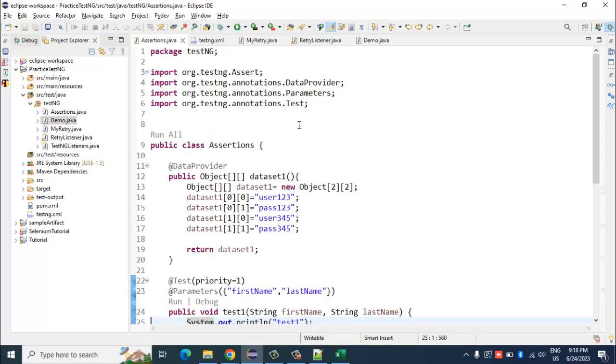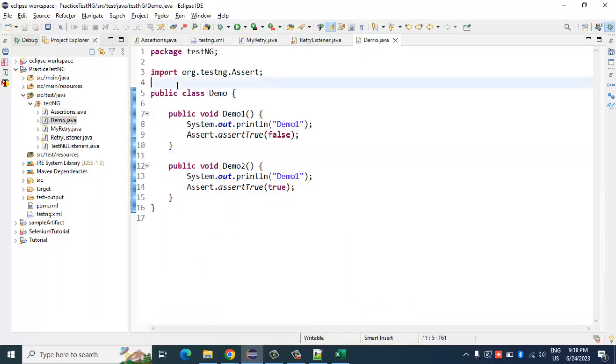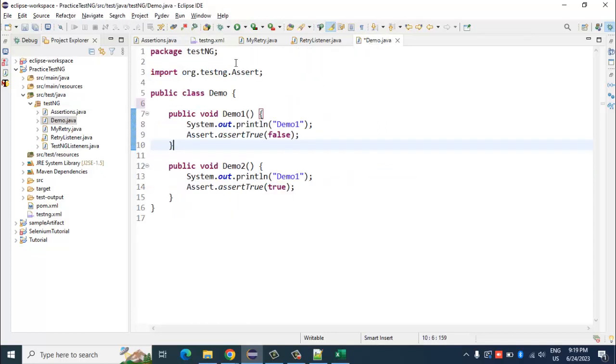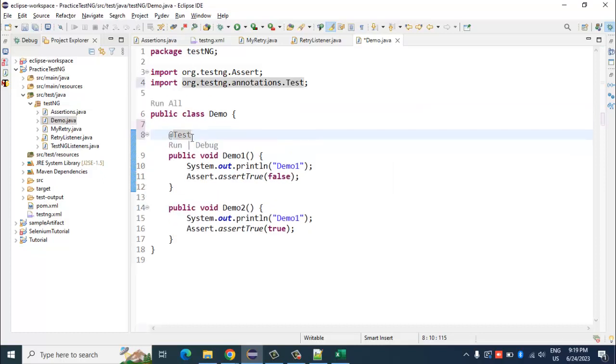This is strange. Why? Because in our previous session we had seen two classes executed at the suite level. You did not mention the Test annotation. Oh yes, yes, thank you so much. TestNG will pick only those methods that have the Test annotation, right? So thank you so much, that was the issue.